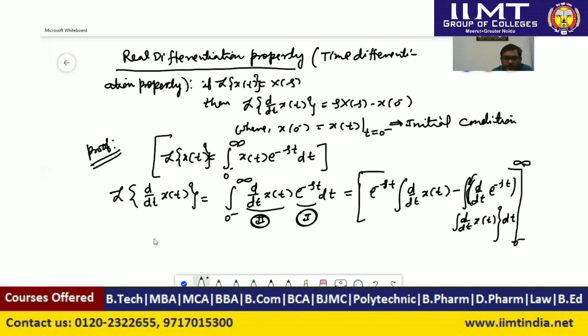So after solving this, we will get e to the power minus st, integration of d by dt of x(t), which can be written as e to the power minus st x(t).